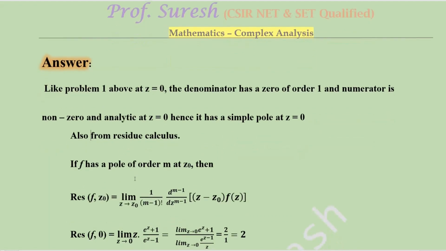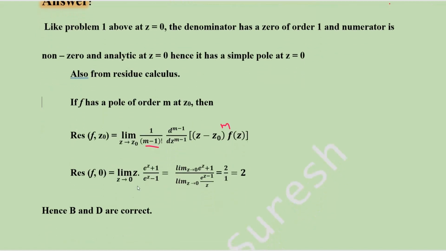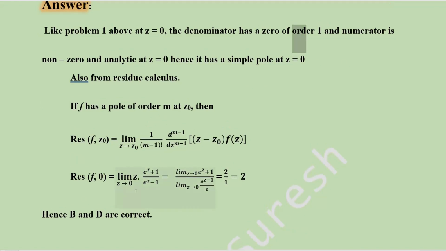Also from residue calculus, if f has a pole of order m at z0, then the residue of f at z0 equals the limit as z tends to z0 of 1/(m−1)! times the (m−1)th derivative of (z − z0)^m f(z). Keep in mind that the derivative order is m−1, but the power is m. Here we have only a simple pole, so instead of m we can put 1. It becomes the limit as z tends to 0 of z(e^z + 1)/(e^z − 1).